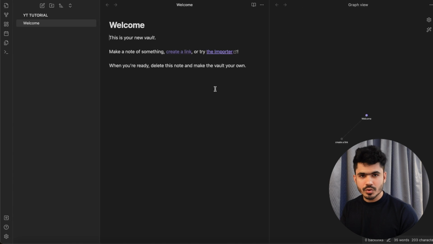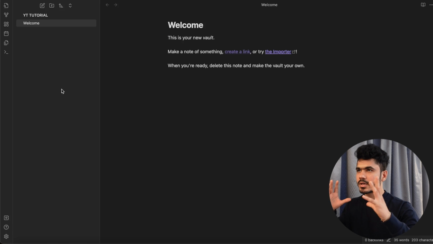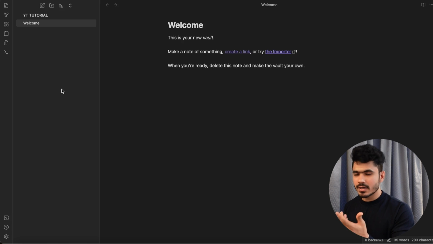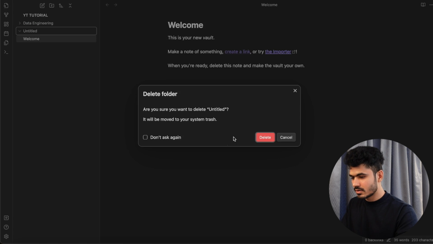Now again, you will find the tutorials available here, and this is the graphical representation. I'll just close this. This is my welcome note. Let's say I want to create the basic folder. Now the creation of the folder structure is up to you, how you want to create it. I'll just show you the basics of it and how it works. So let's say I create a new folder and I want to learn about data engineering. I create the data engineering folder.